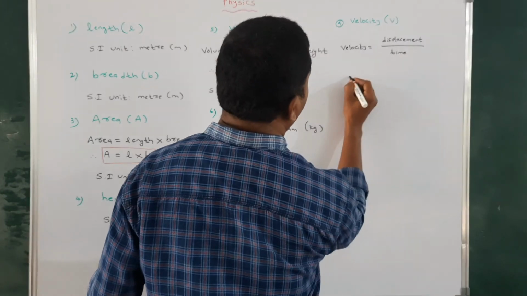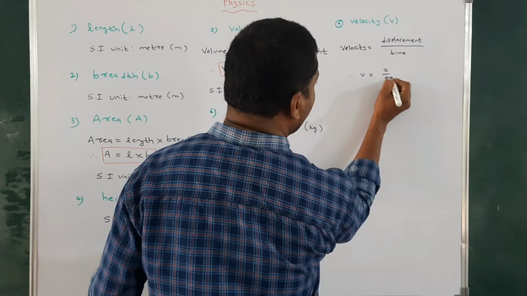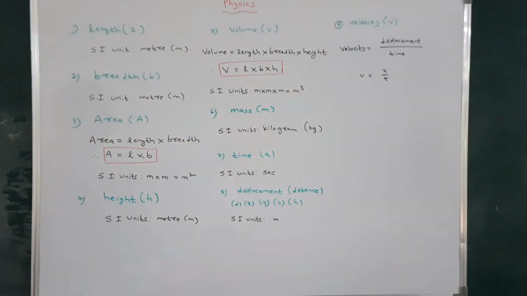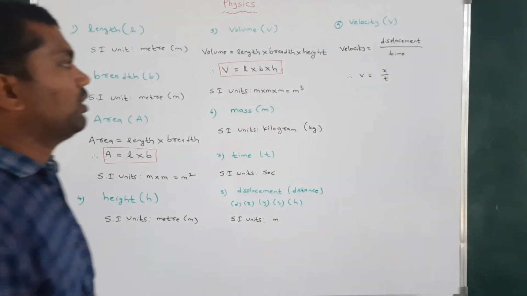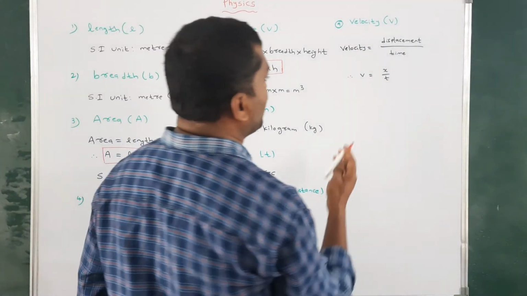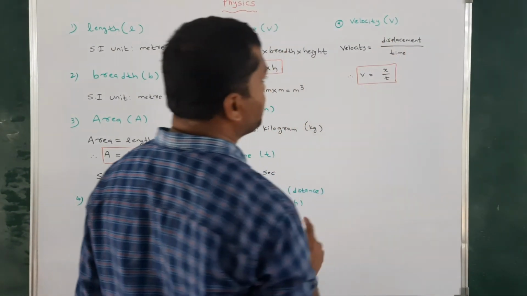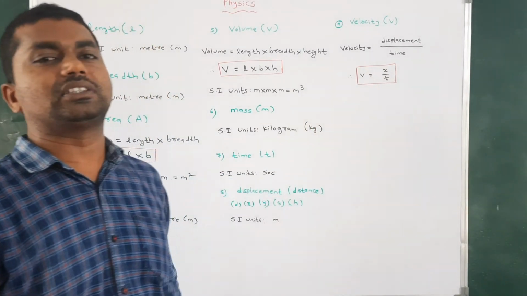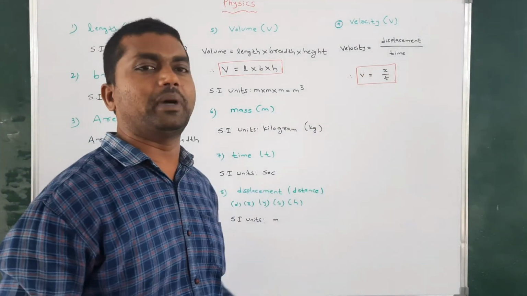Therefore V is equal to X by T, or D by T, or S by T. We can take any letter. How do we define velocity? The ratio between the displacement of the object and time is called velocity. V is equal to X by T.